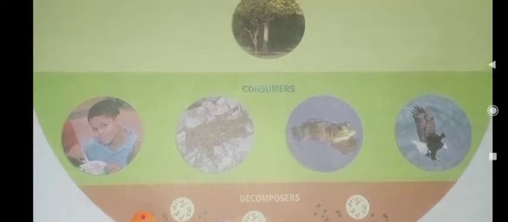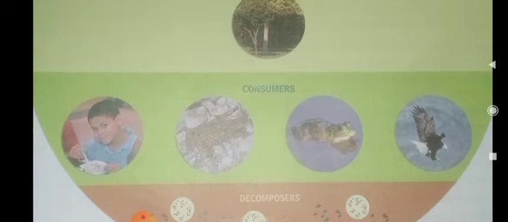Carnivores are the animals that eat the flesh of other animals, and they are called secondary consumers. Those that eat the secondary consumers are called tertiary consumers. Do you understand primary, secondary, and tertiary consumers?